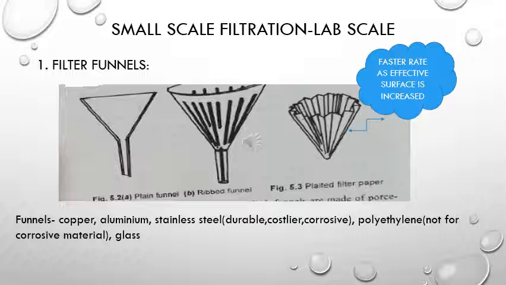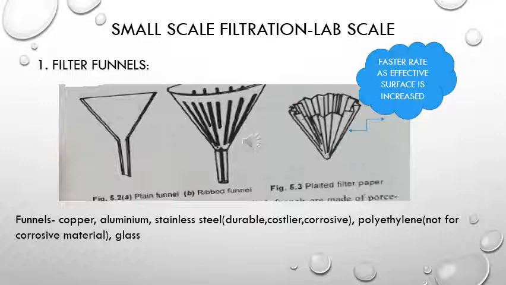We use funnels. So funnels are made up of copper, aluminium, stainless steel. If these are the materials which are used for filter funnels, then they are durable, they are costlier, and they are corrosive. Next material for funnel is polyethylene, which is not for the corrosive material. And the last, which is most inert, is the glass which we use in our lab.